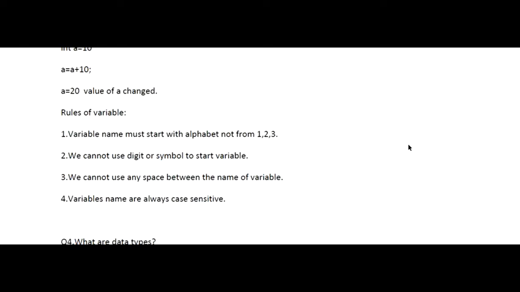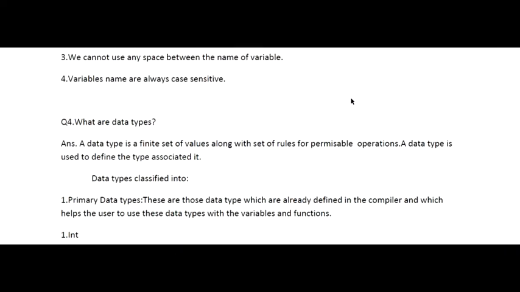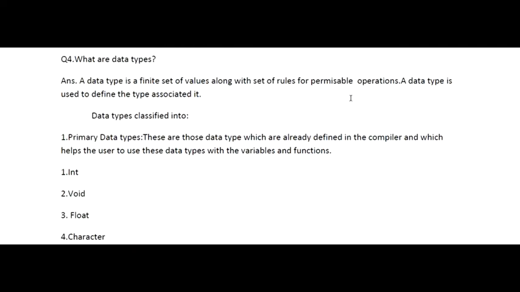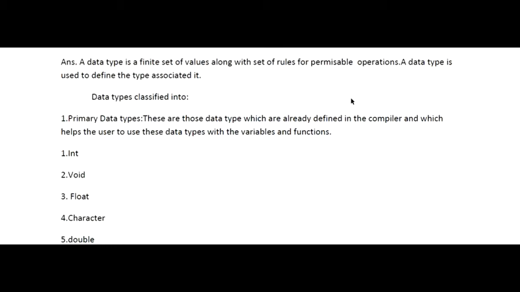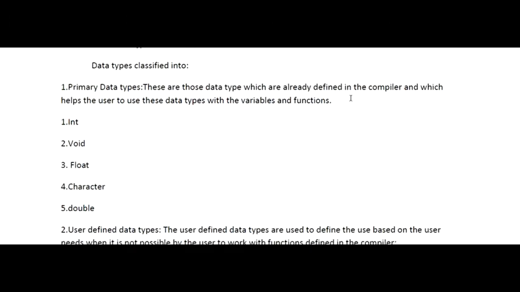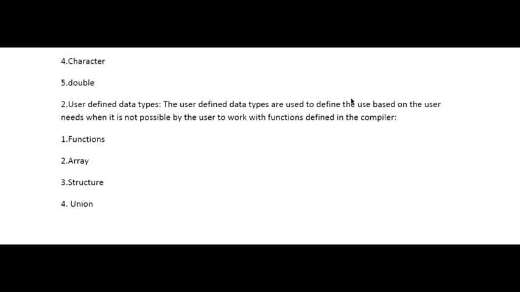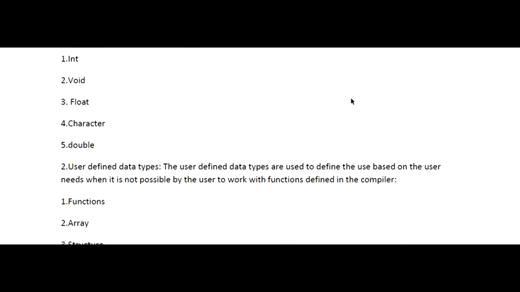As you can see on the screen, the answer is available. Now, what do you mean by variable types, that is, data types. As you know, data types are classified into two categories: one is the primary data type, and another is the user defined data type. In the primary data types, you need to define types like int, float, void, and character. Whenever I'm talking about user defined data types, they include structure, array, functions, enumerations, and unions. So these are the different kinds of user defined data types.